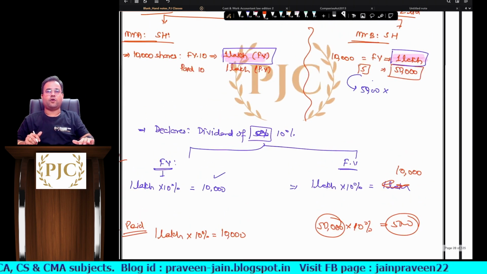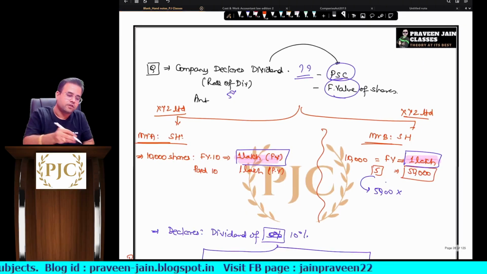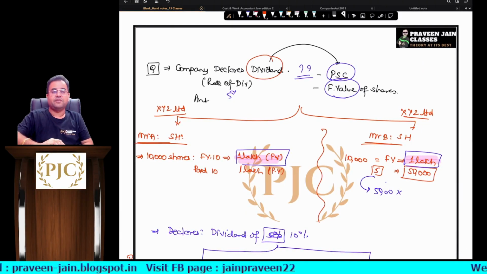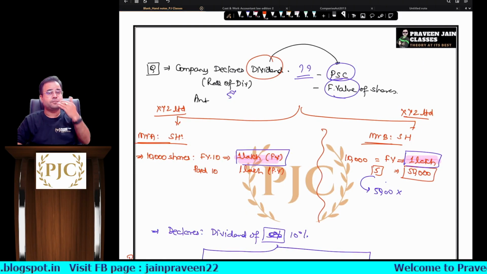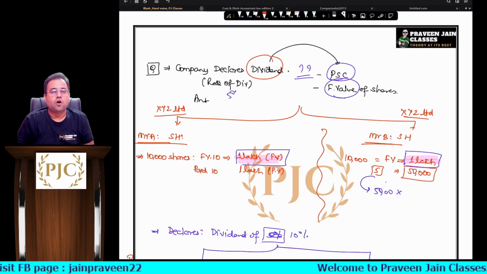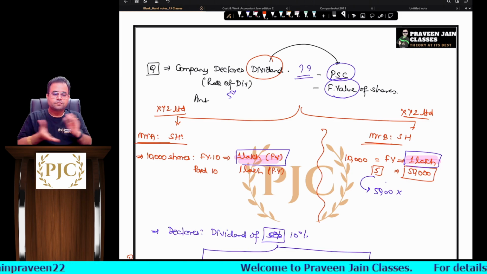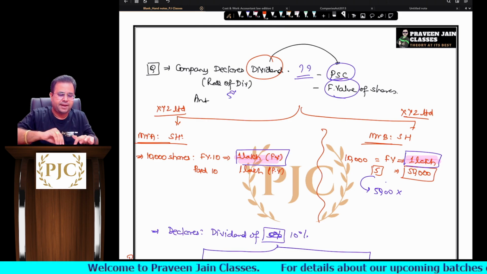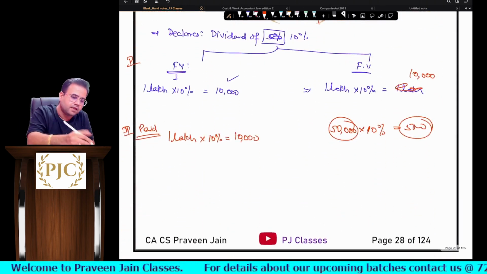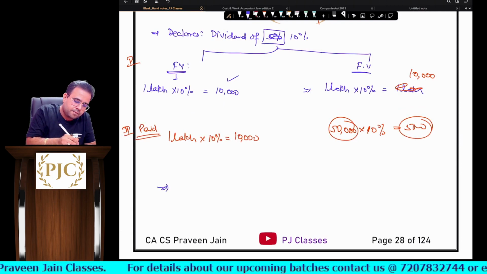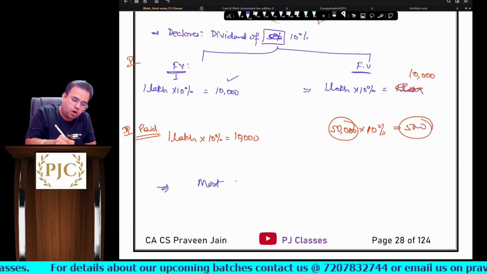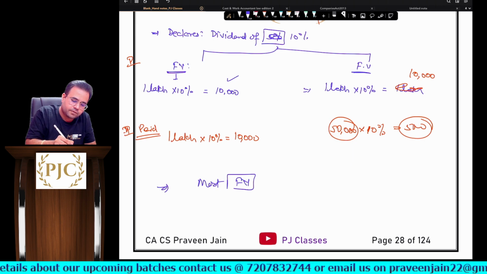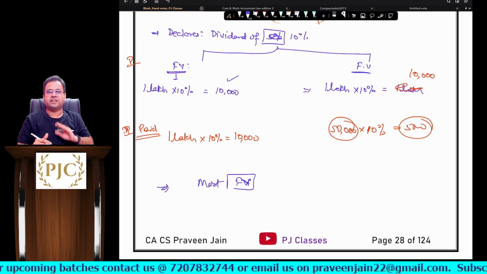Now I hope you understood the scenario, sir. So whenever a company is declaring the dividend, that rate of dividend the company is proposing is on what? Paid up share capital or on face value, sir. Now I cannot give you a straightforward answer for this. My answer would be like this: mostly it will always be on face value of the share capital, sir.